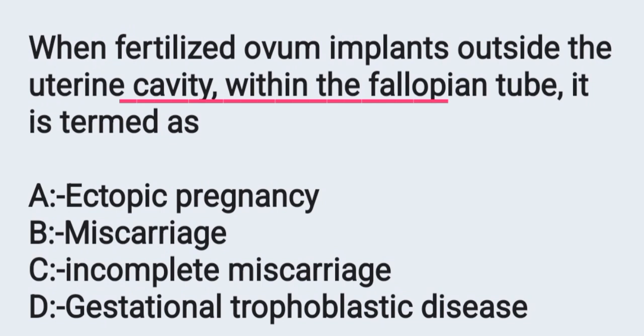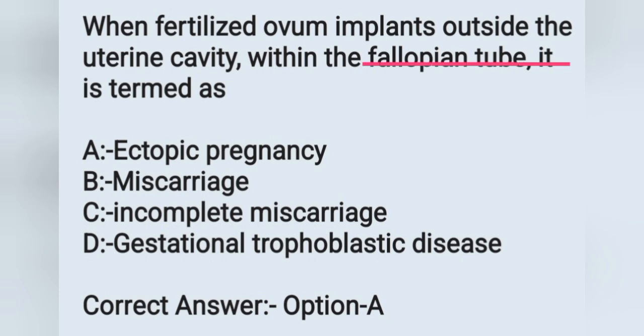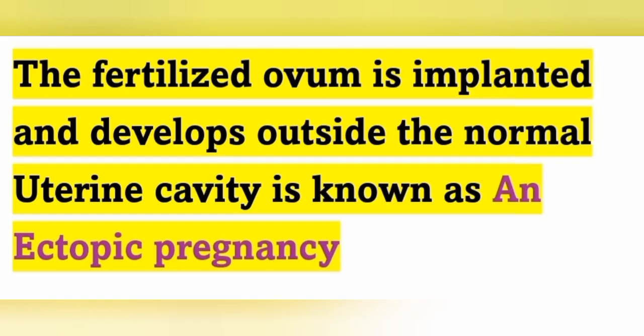Question: when the fertilized ovum implants outside the uterine cavity within the fallopian tube is termed as? Options: Option A, ectopic pregnancy. Option B, miscarriage. Option C, incomplete miscarriage. Option D, gestational trophoblastic disease. Fertilized ovum implanting outside the uterine cavity is known as ectopic pregnancy. Option A is the correct answer. When the fertilized ovum is implanted and develops outside the normal uterine cavity, it is known as an ectopic pregnancy.